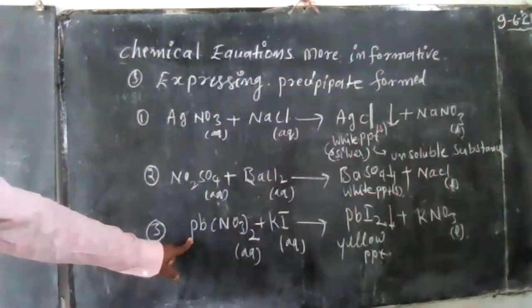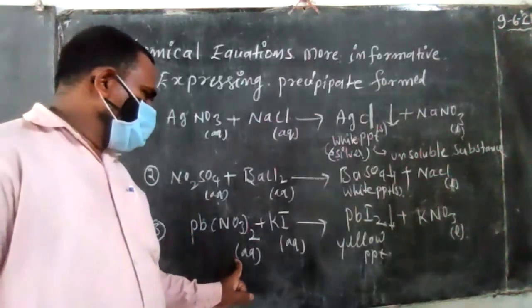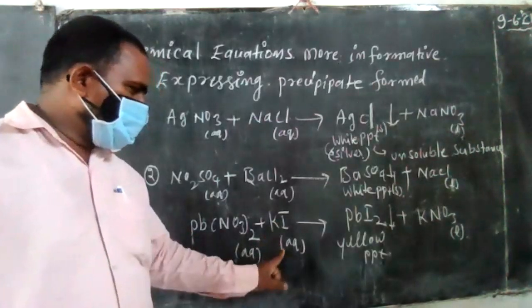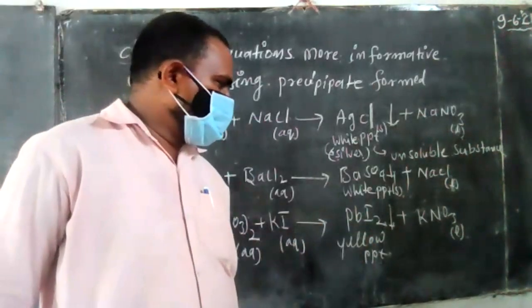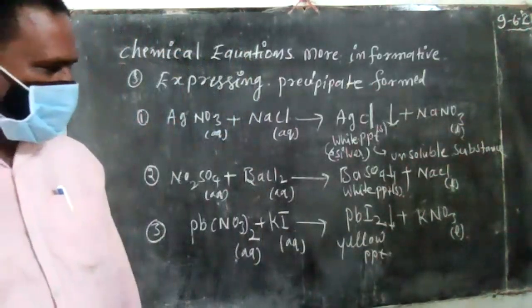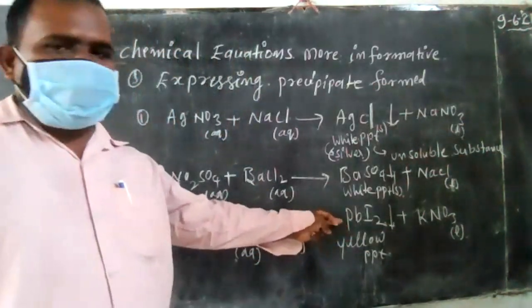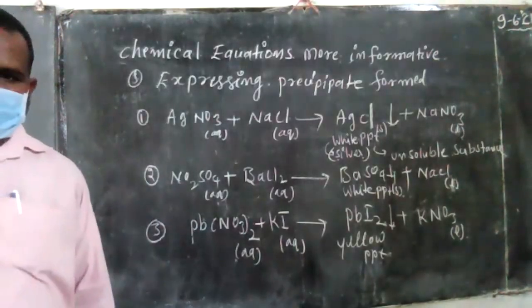Lead nitrate aqueous solution reacts with potassium iodide aqueous solution to form lead iodide, a yellow precipitate, and potassium nitrate. Lead iodide is very important. Write it down.